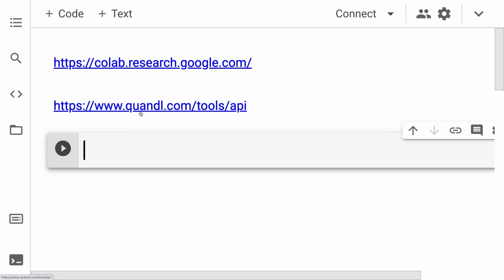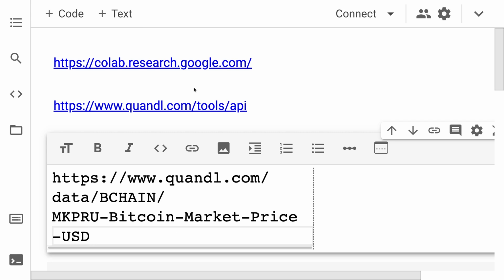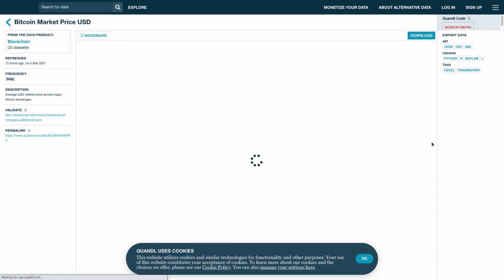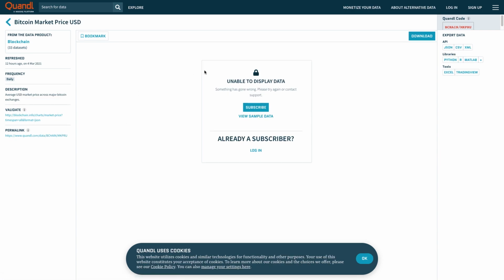So you can visit quandl.com/tools/API. And here you can access data for any kind of coin you want. For example, let me show you: if I go to this link of quandl.com/data/bchain for blockchain, and then I go to the MKPRU Bitcoin market price USD, I'm going to navigate to that link, and that is going to take me over to that API page.